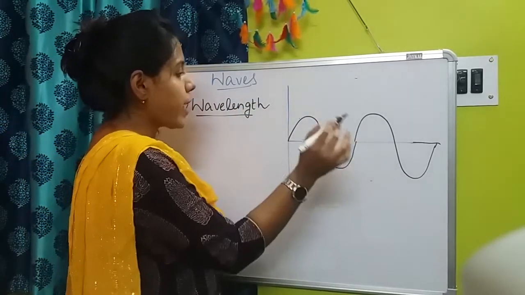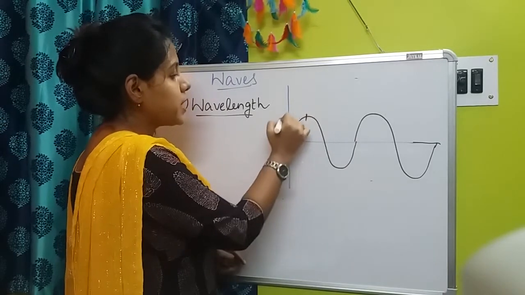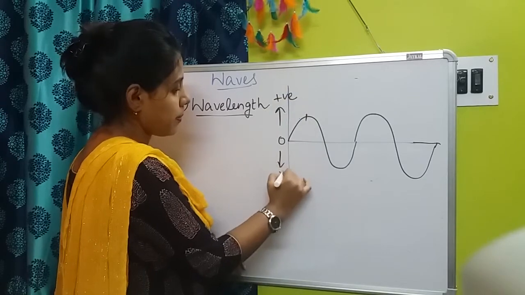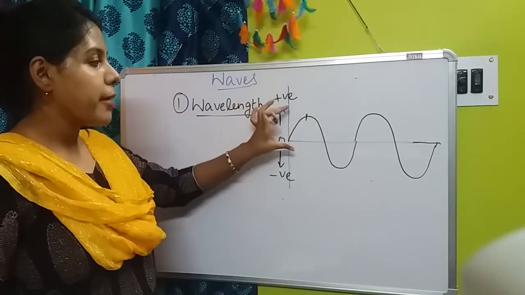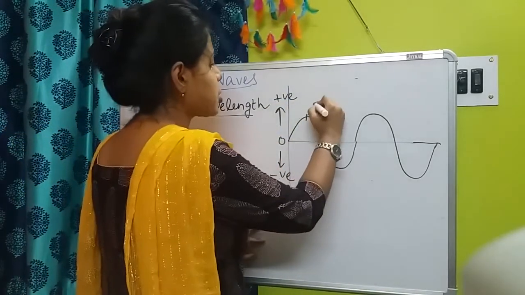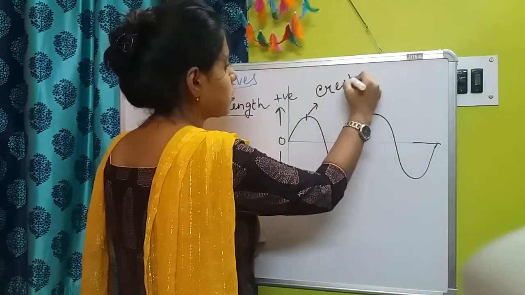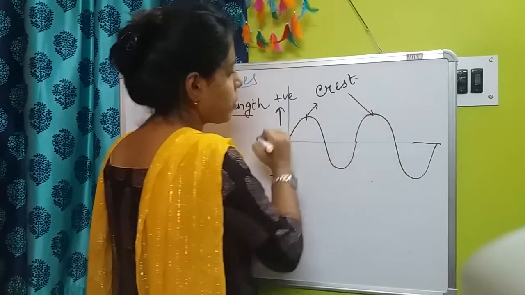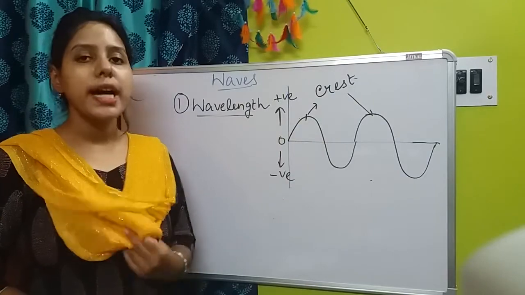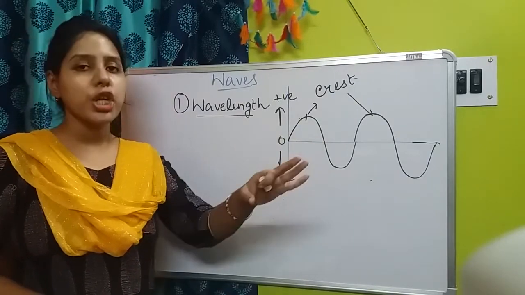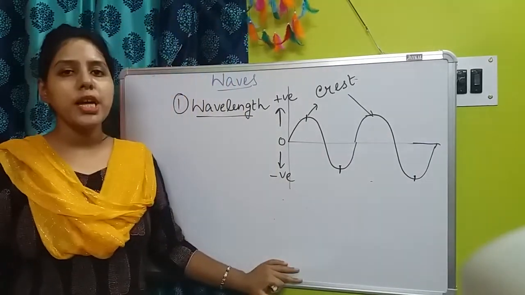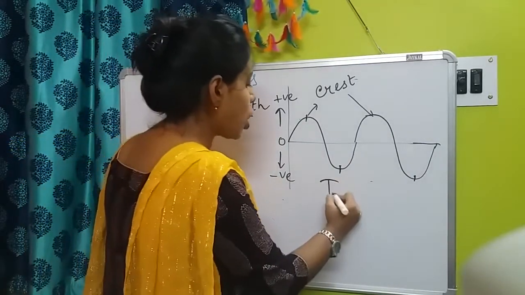In this wave, in the positive part, the maximum heights, the peak positions of this curve, are called crests, and in the lower portion the minimum points are called troughs.